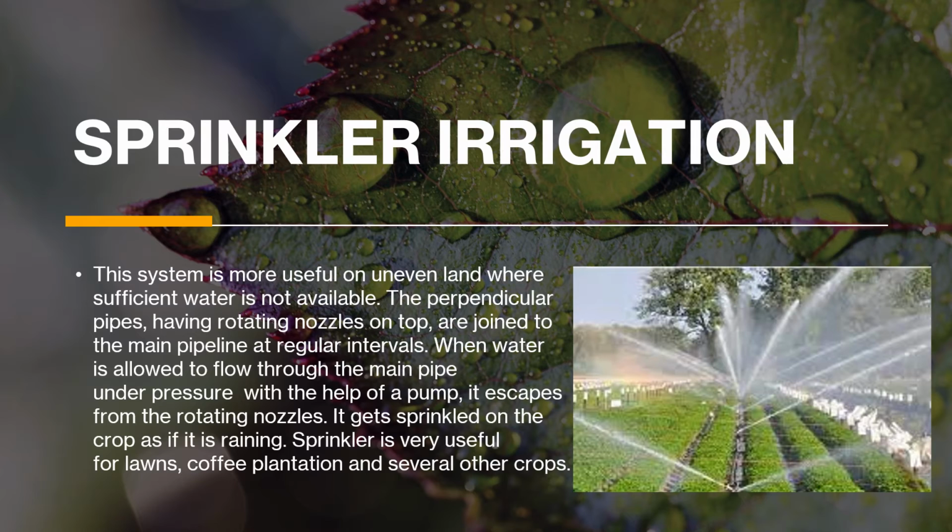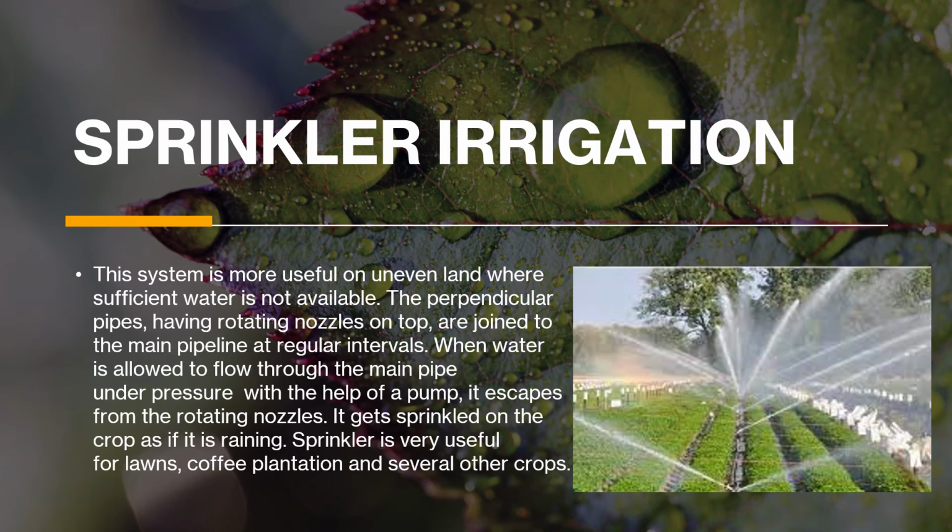When water is allowed to flow through the main pipe under pressure with the help of a pump, it escapes from the rotating nozzles and it gets sprinkled on the crop as if it is raining. Sprinkler is very useful for lawns, coffee plantations, several other crops. As I told, it is used for gardens and crop plantations, several crops.